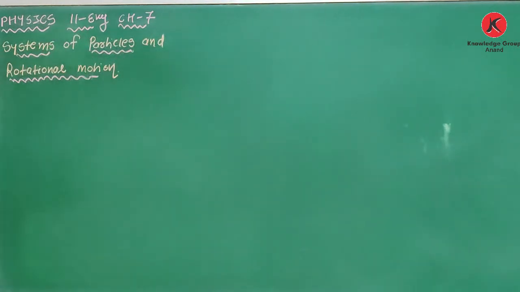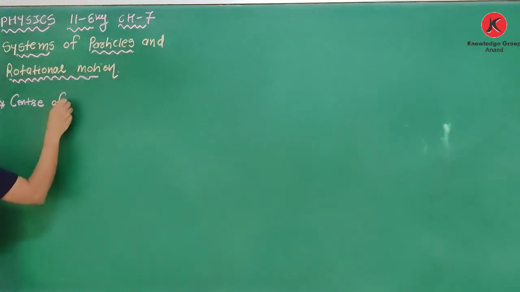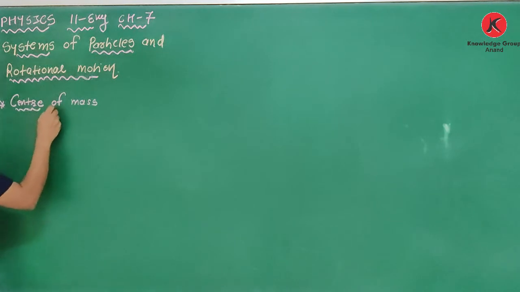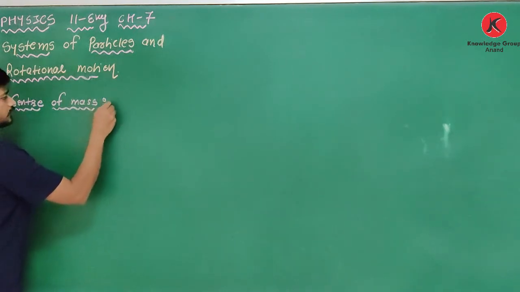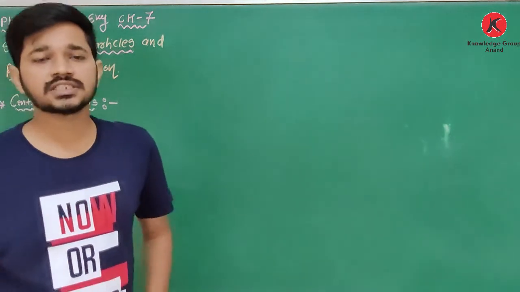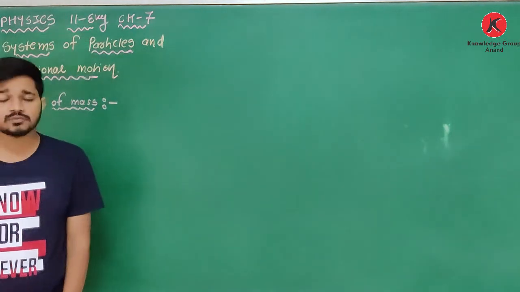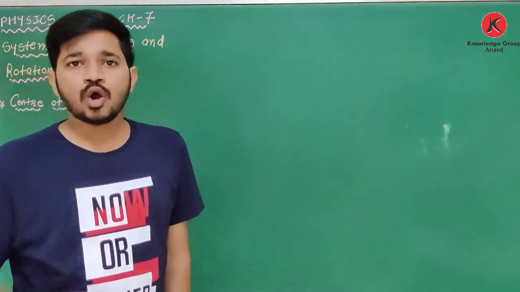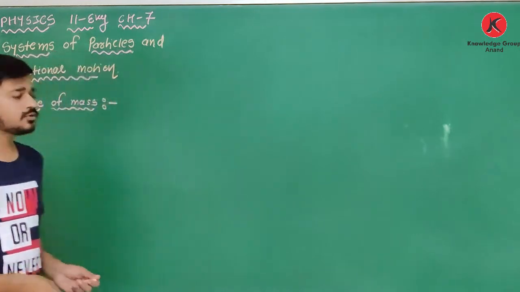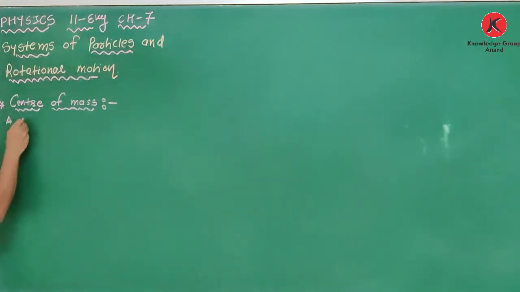So we will start system of particles with the first definition, that is center of mass. Now what is center of mass? It is a point of an object or a system where the whole mass of the object or system is said to be concentrated.